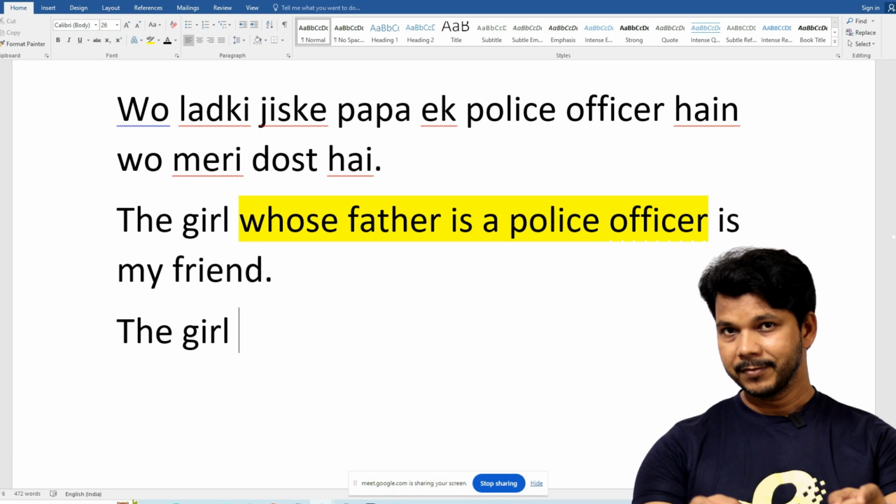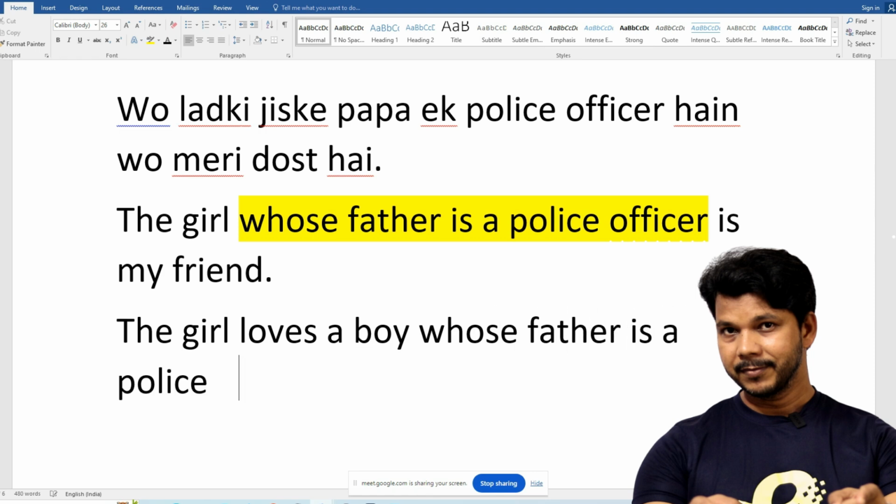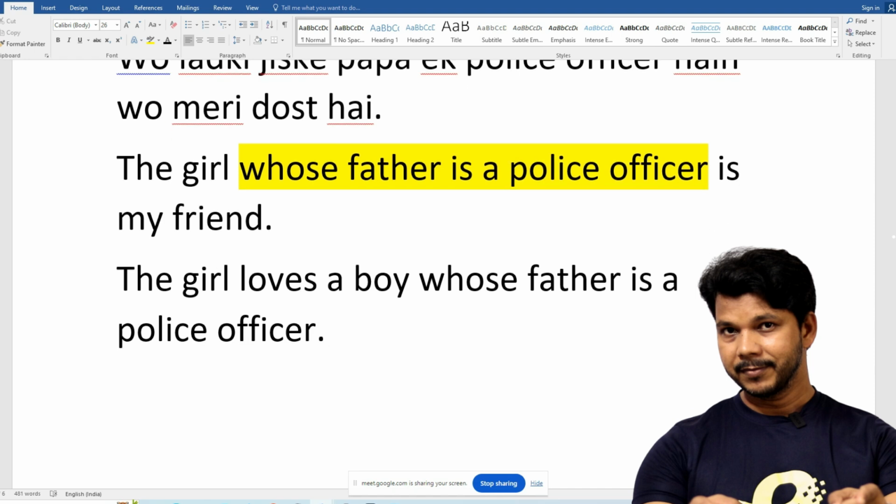By mistake, but in my heart it is about the girl. So if I say, the girl loves a boy whose father is a police officer, now keep your hand on your heart and let me know what information you get. About the boy. Yes, sir, about the boy.